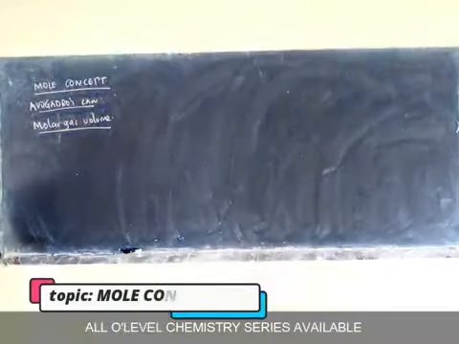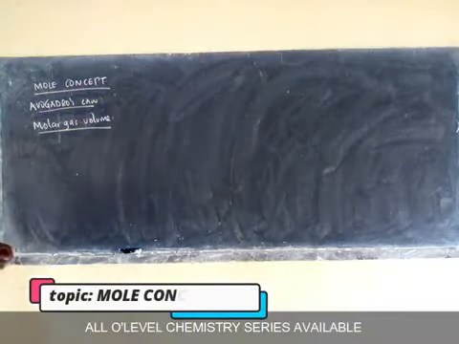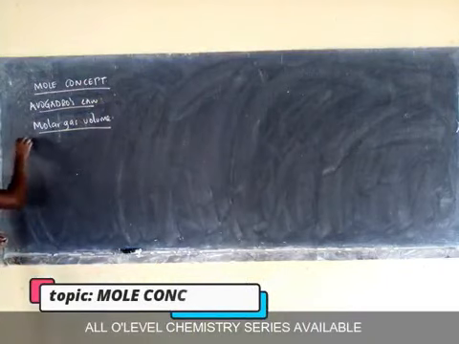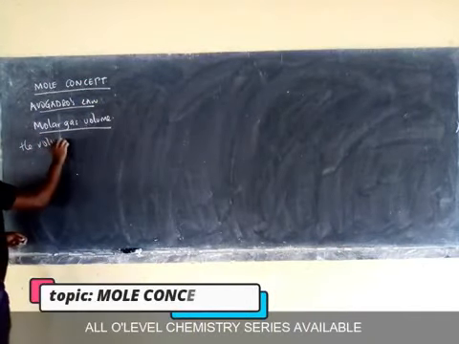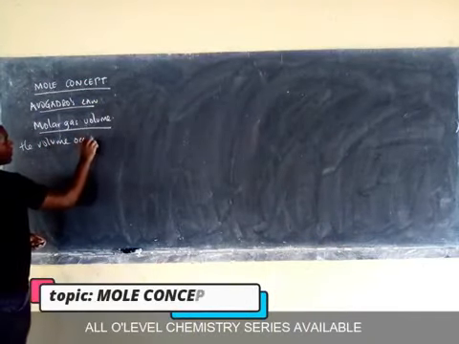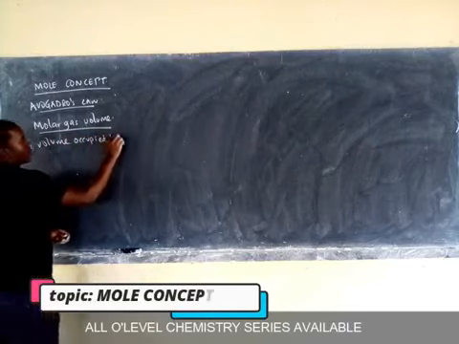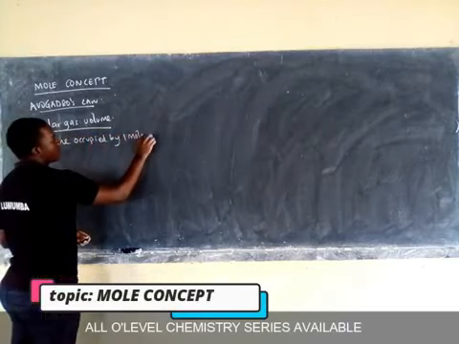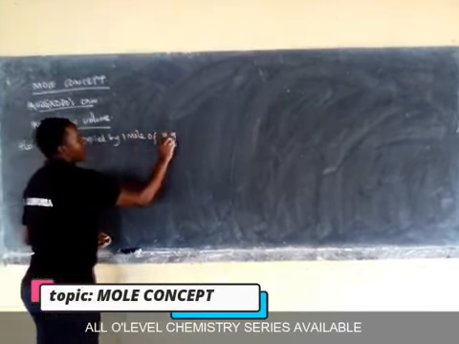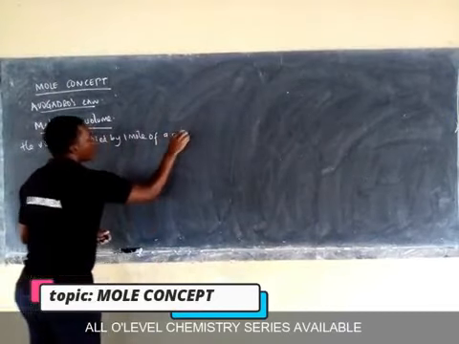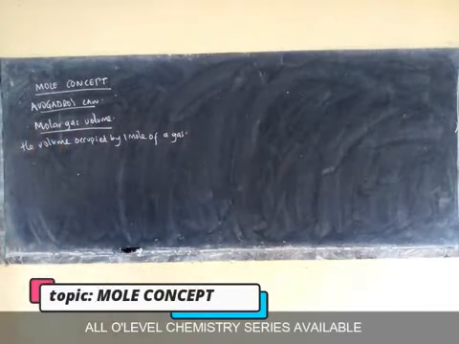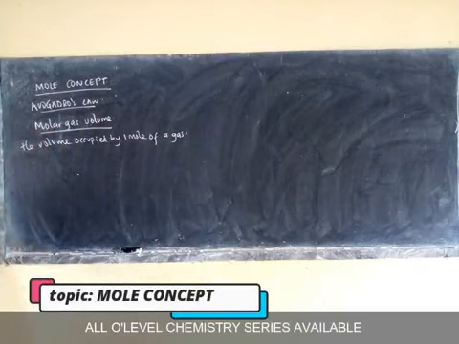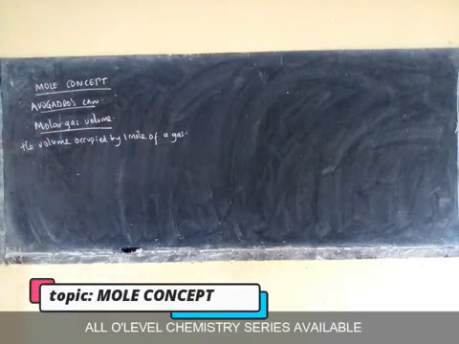Let us talk about the molar gas volume. Molar gas volume is the volume occupied by 1 mole of a gas. All gases under the same conditions of temperature and pressure occupy the same molar gas volume.